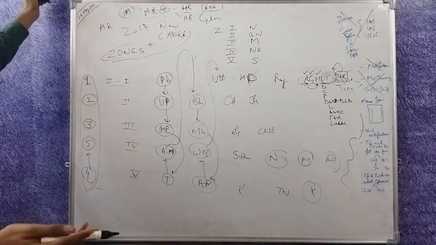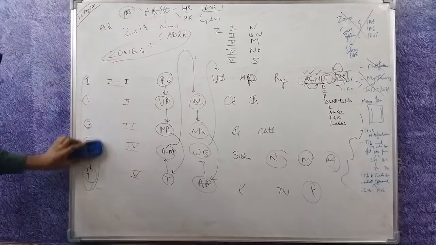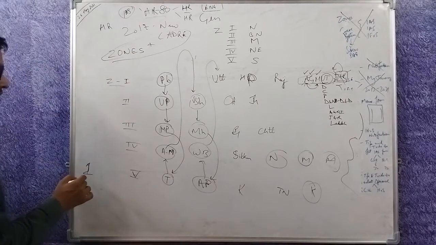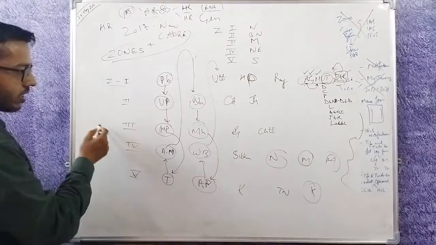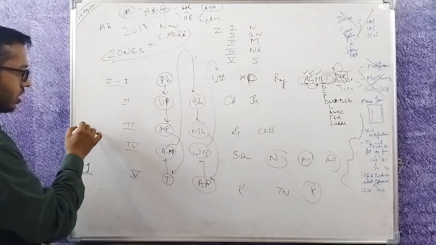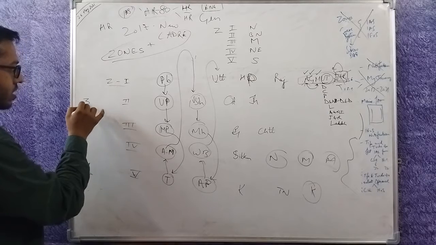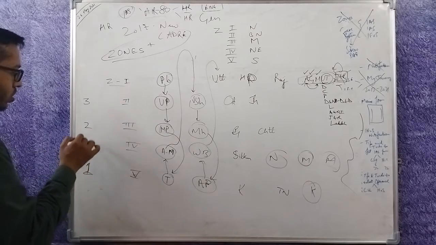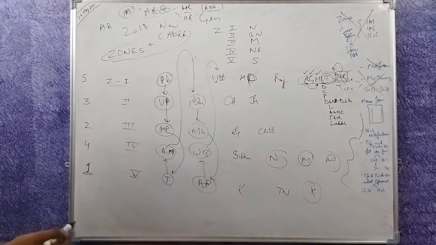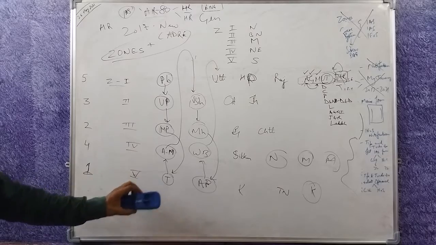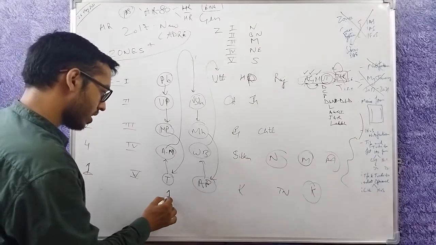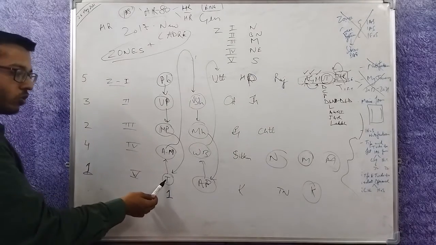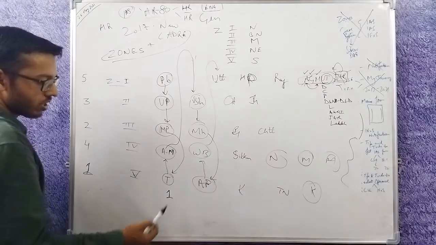Now let's say the candidate is from Telangana. So how will the candidate fill the states? The person will fill, I think, this one as first. Then the candidate may fill this as second. Then this as third. Then I think northeast as 4th. Then this as 5th. So how will the counter proceed? Zone 1 preference 1. Telangana. Let's say Telangana is the home state. This is the only way that Telangana can be got. If Telangana is the home state, it has to be zone 1 preference 1.